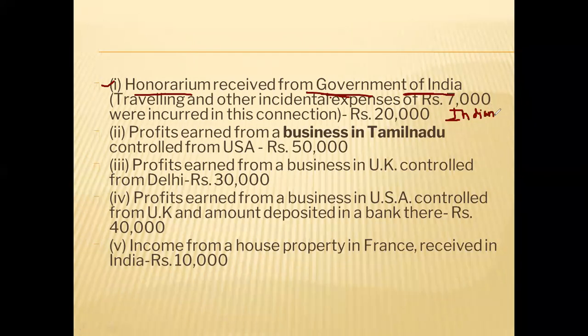Okay, if an income is connected with India, it will be Indian income. No, honorarium is received from whom? Government of India. So it will be an Indian income. Next, see, profit earned from business in Tamil Nadu, controlled from USA. Indian income or foreign income? Business is where? In Tamil Nadu. So Tamil Nadu is in India. So obviously it should be an Indian income only.